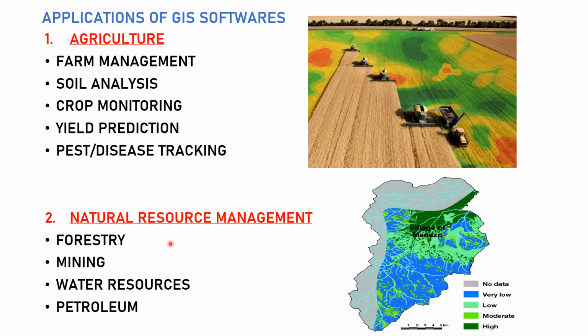Then we have natural resource management. In forestry, we can know how much area is covered with forest. Then in mining we can find what type of minerals are beneath the surface. Next is water resources. Here we can see what is the groundwater level below. Then petroleum, here we can see the oil below the surface.